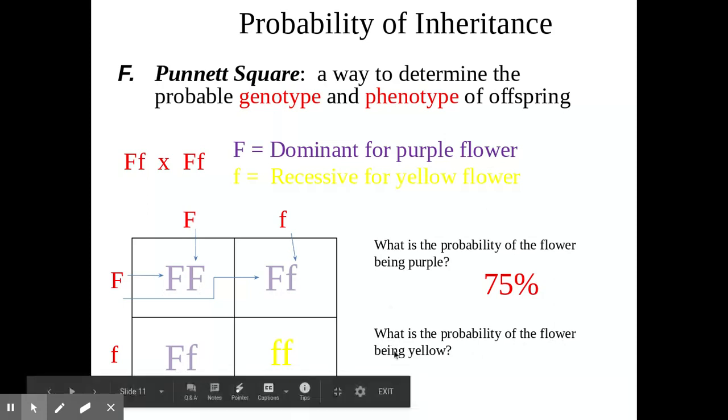What's the probability of a flower being yellow? So now, you could subtract and say it's 25, or you could just look and show that it's 25% because this box is the only time that that offspring will be yellow.